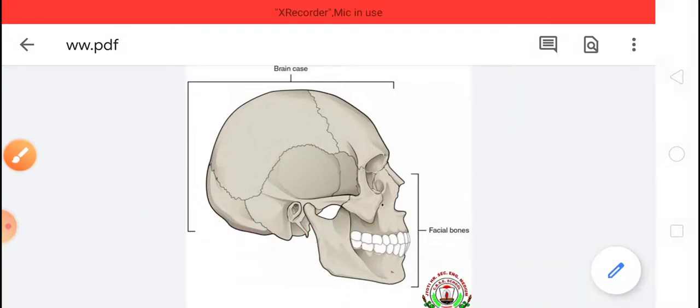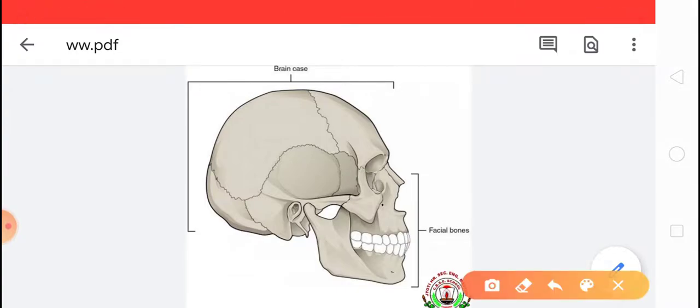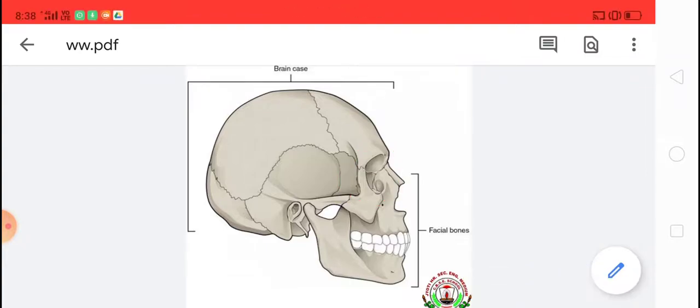The eye socket protects our delicate eyes. You can see the eye socket here. In the eye socket our delicate eyes are fixed, and it protects them. I hope you understood. There are two parts in our skull.